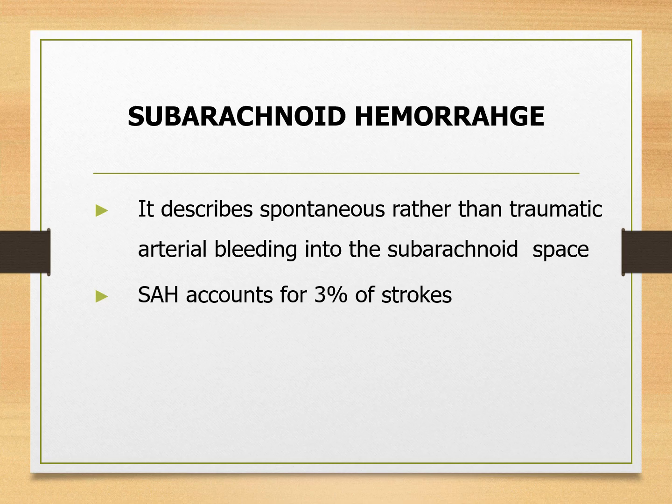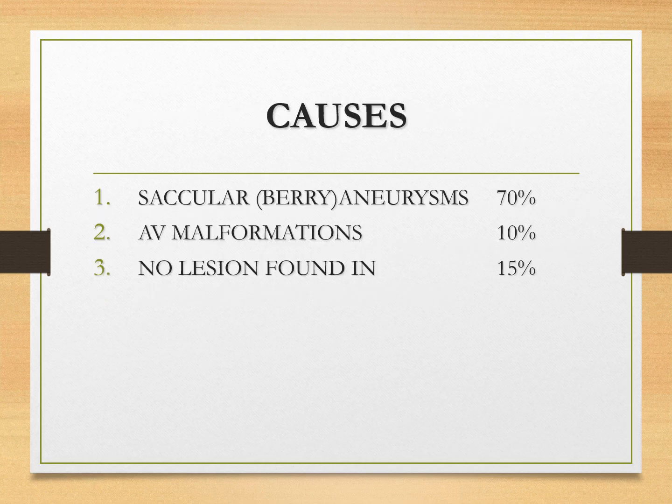What is a subarachnoid hemorrhage? Basically, it is a rupture of one of the vessels and bleeding into the subarachnoid space. And usually it's a non-traumatic hemorrhage. Subarachnoid hemorrhage accounts for 3% of strokes. So these are the major causes: saccular berry aneurysms, arteriovenous malformations. No lesions are found in 15% of the cases.